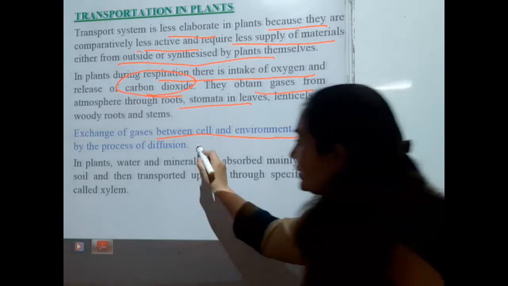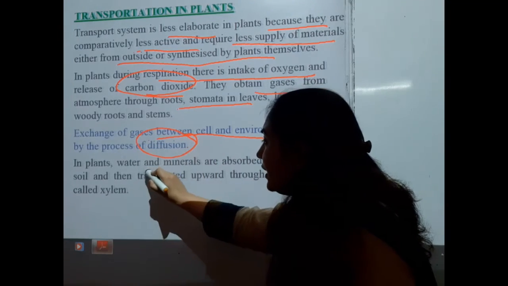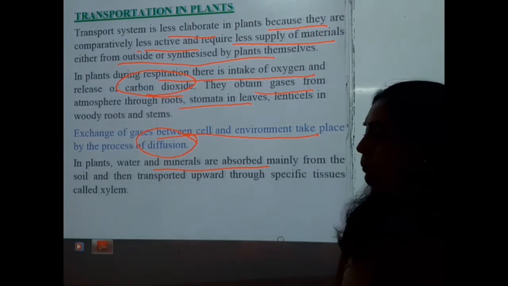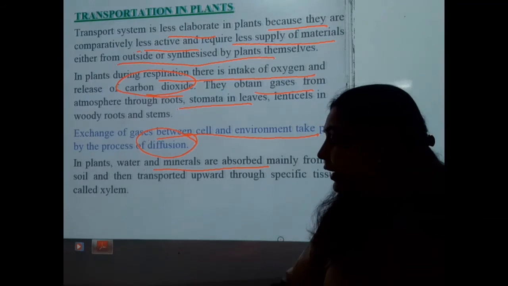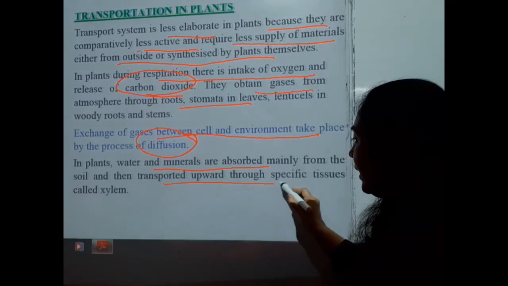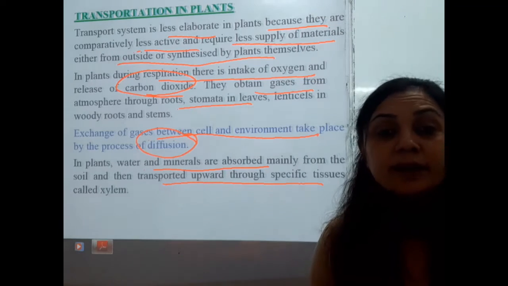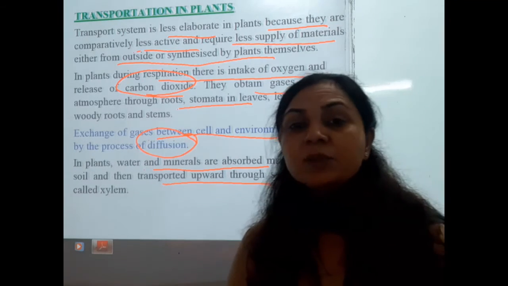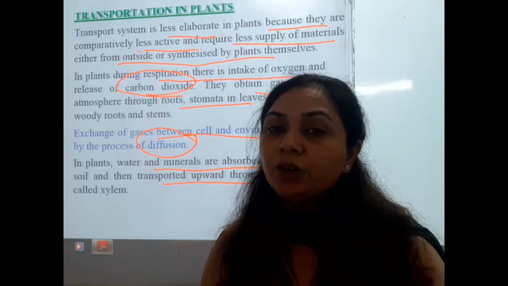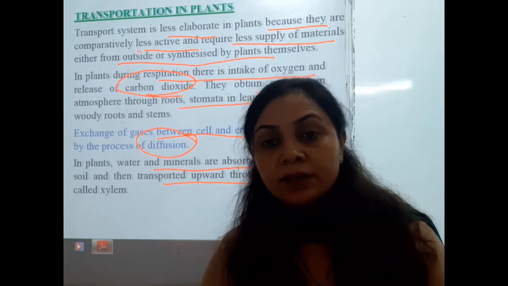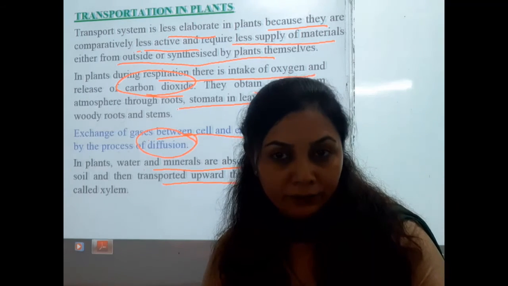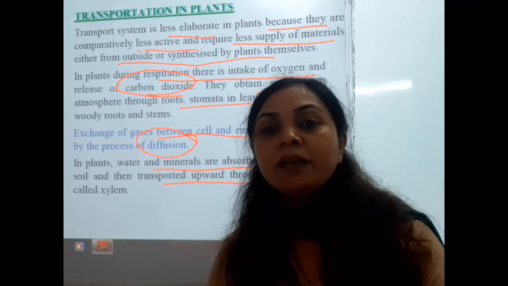So students, in plants, water and minerals are absorbed mainly from the soil and then transported upward through specific tissues called the xylem. The xylem is responsible for the transportation of water and minerals, and the leaves make the food.